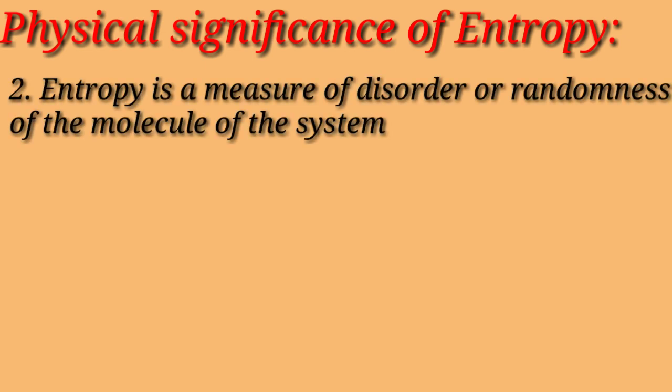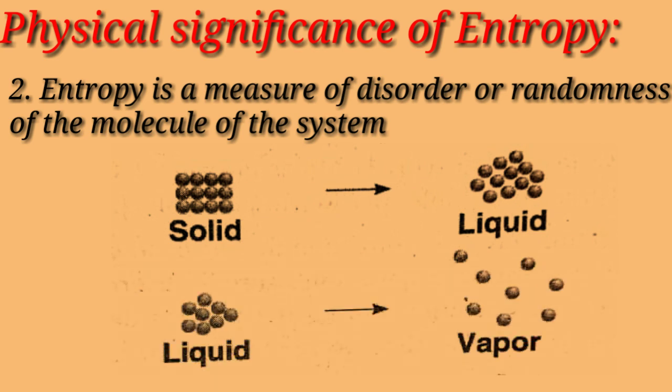Next, entropy is the measure of disorder or randomness of the molecules of the system. If we consider the transition from solid to liquid and liquid to vapor, then in solid state there is no freedom of translational motion. That is, there is order in the molecules of the system.